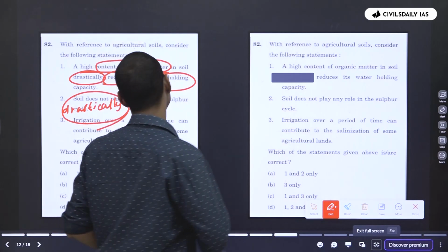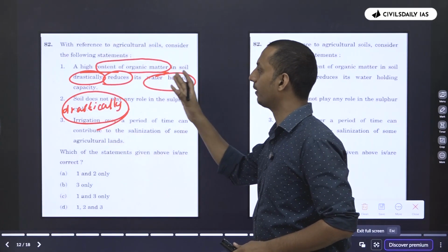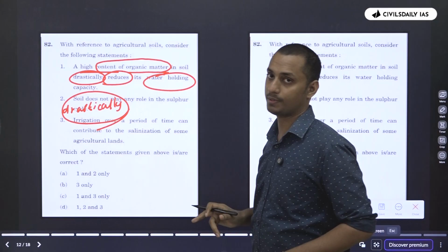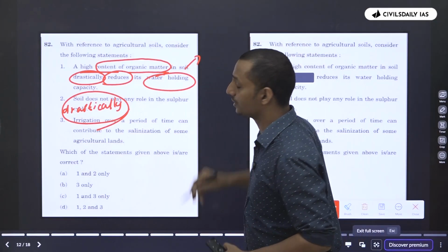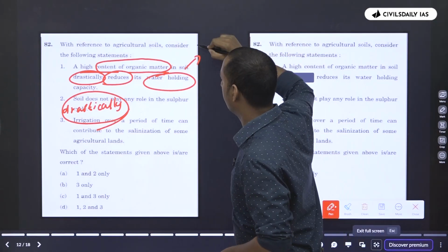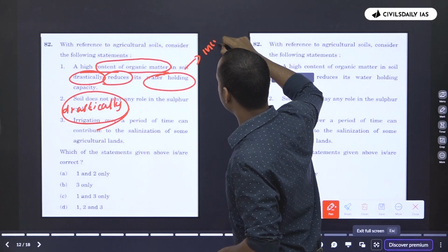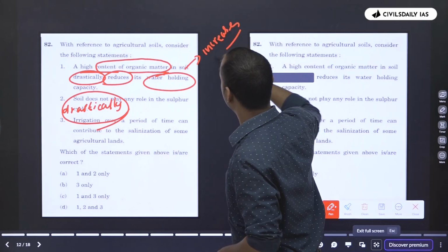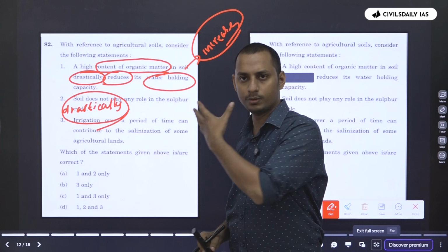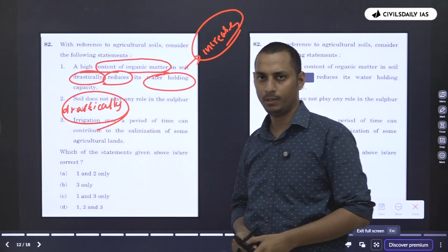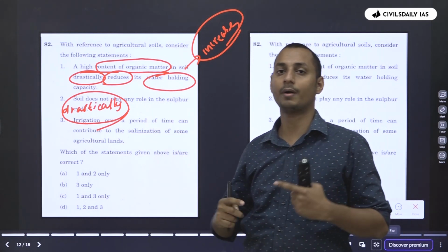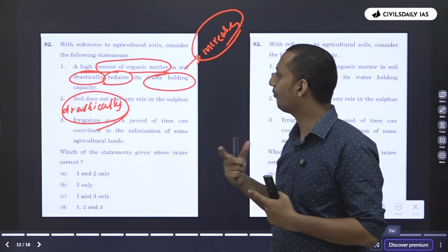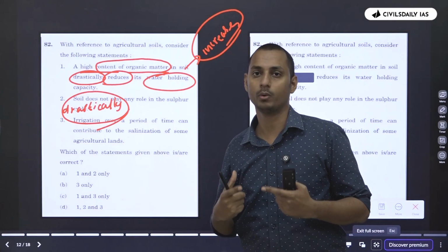Now here, there is no direct relation between the content of organic matter and water holding capacity. It's universally proven that the content of organic matter increases the water holding capacity. Even if you don't know that, you can attempt this question, because you have never heard that organic matter reduces the water holding capacity.